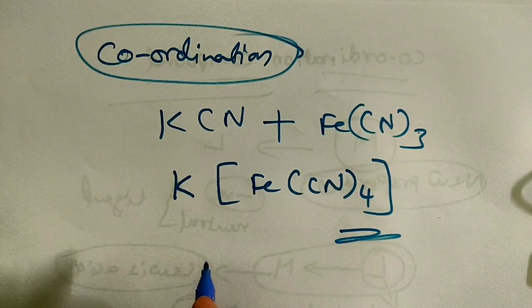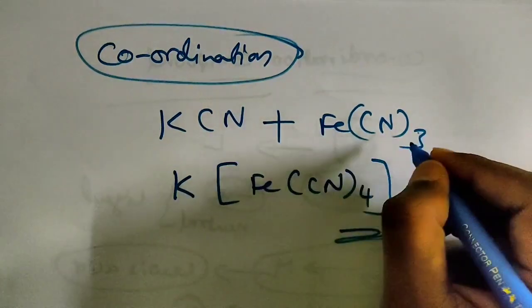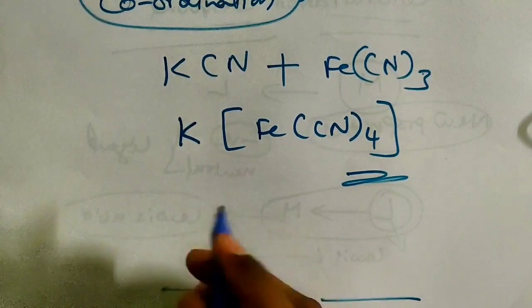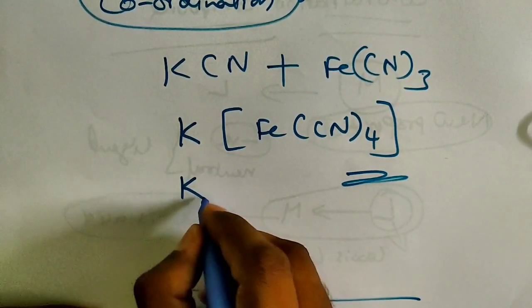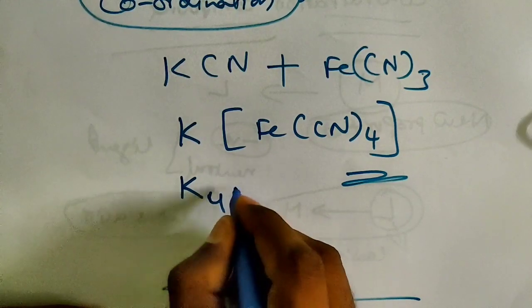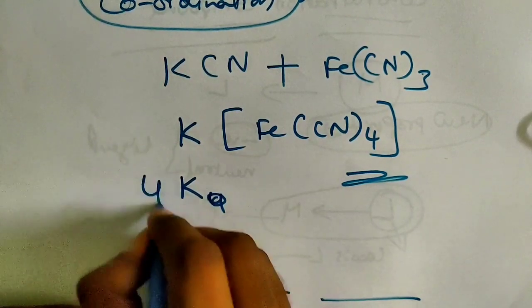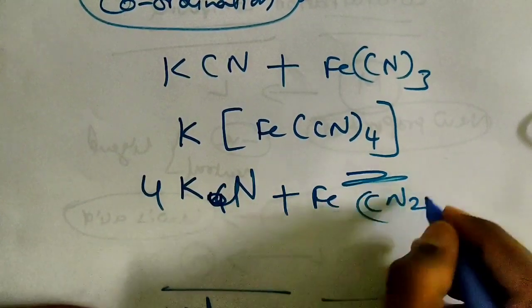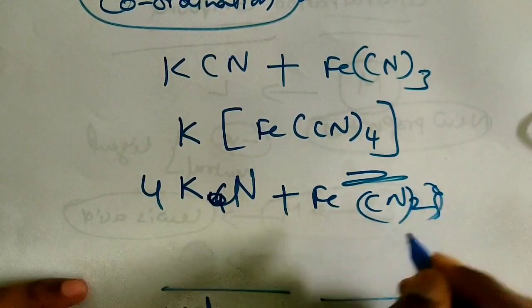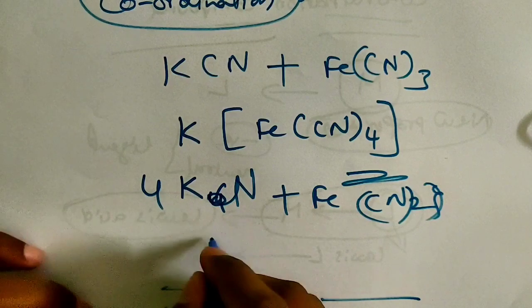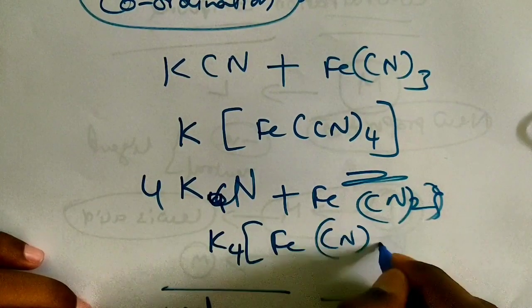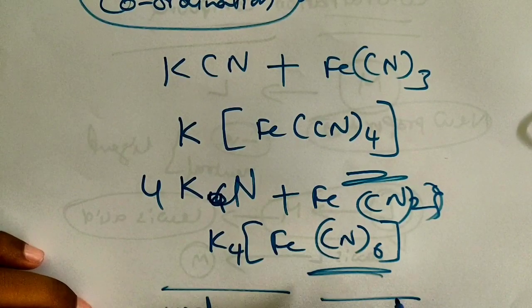Okay. So otherwise you can take one more example, that is you can have a reaction like this: 4KCN plus Fe(CN)2. You can take this ferrous cyanide. So what is it going to form? It will form K4[Fe(CN)6]. Clear, children? Like this the compound is going to form.